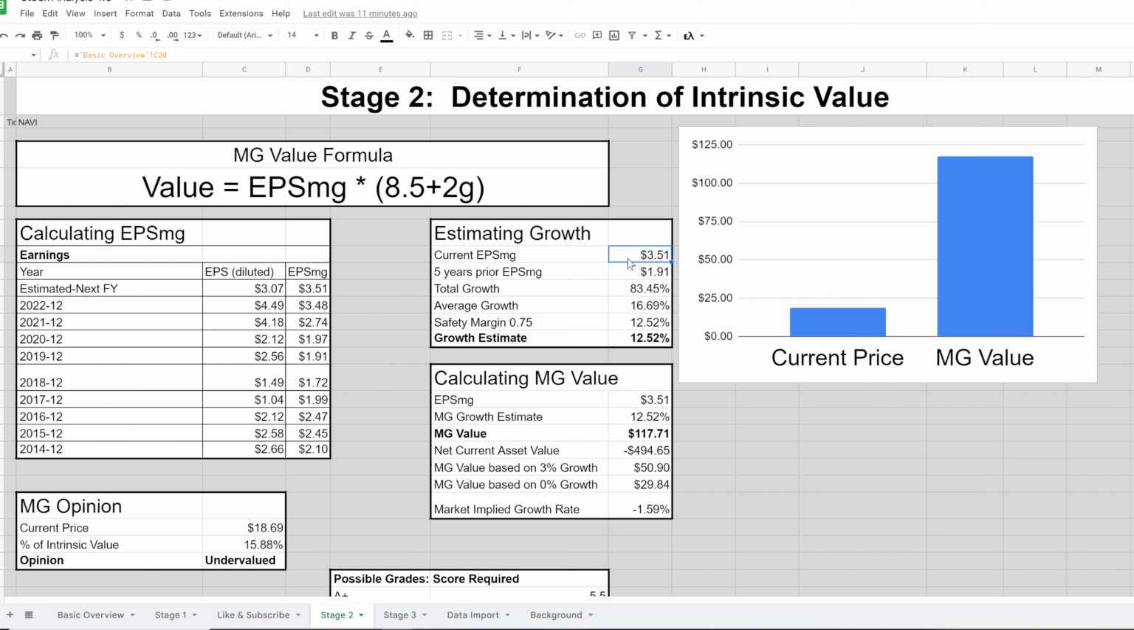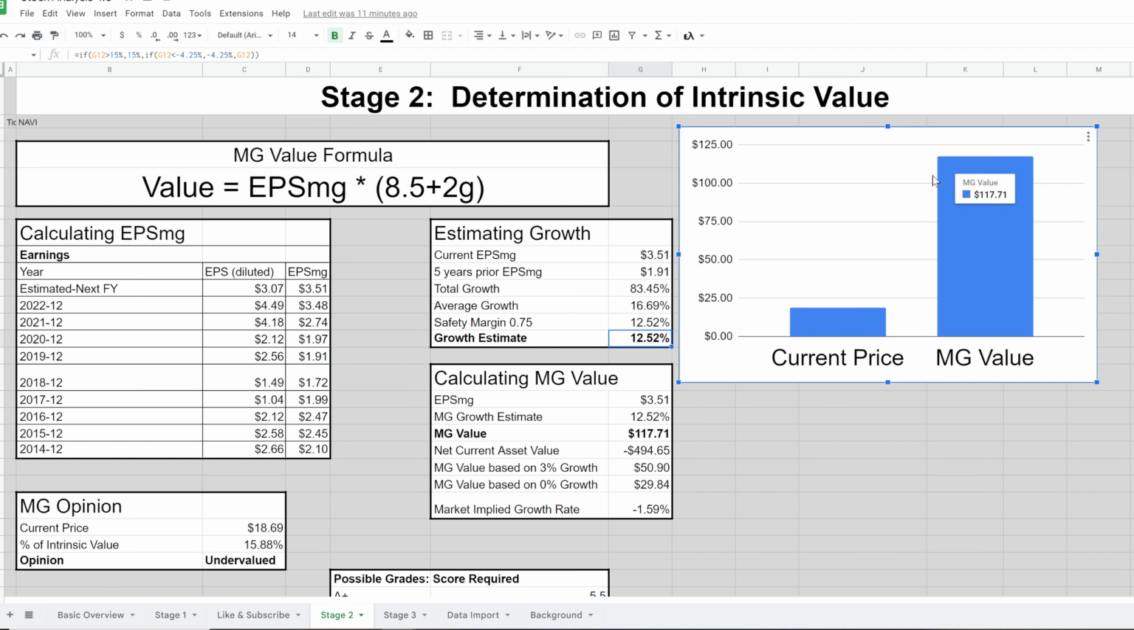And estimating the growth, we take that figure and the one from 5 years ago. We calculate a total growth of 83.45%. Divide that by 5, we get an average growth of 16.7%. And then we have a margin of safety here. Growth is such a key variable in this formula that you don't want to overestimate, or it will cause major changes to your value. And so we cap that at 0.75 of the result from the average growth, and we get to 12.52% as the growth estimate. Plugging that into the formula, we get a value of 117.71.